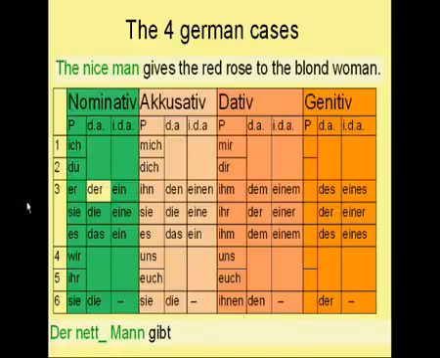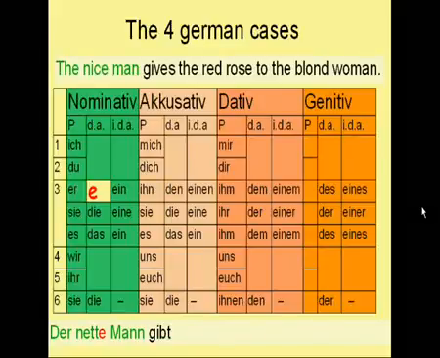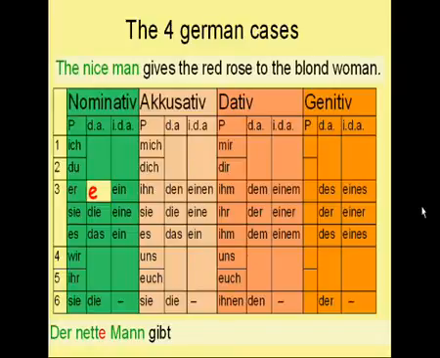It is e. So let's complete this adjective with the ending e. So the correct sentence starts with "Der nette Mann gibt". So let's continue. Gives the red rose to the blonde woman. As you can see here, in this sentence, we have two kinds of objects. The red rose is the direct object of the sentence, and the blonde woman is the indirect object of the sentence, right?